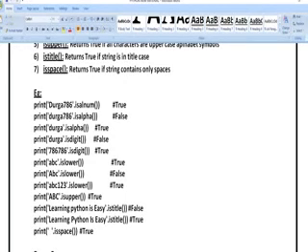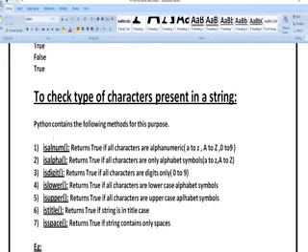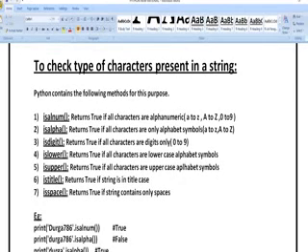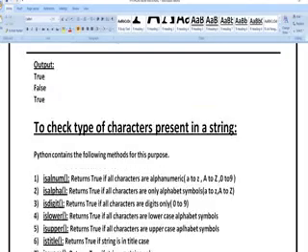I have taken an input, "Durga786", and let us check these things. isalnum defines whether it is alphanumeric. Next, isalpha means whether it is alphabetic or not. isdigit: whether the input you have entered is numbers or not. islower: whether it is small letters or not. isupper: whether it is capital letters or not. istitle means whether the first letters of the input are capital or not.